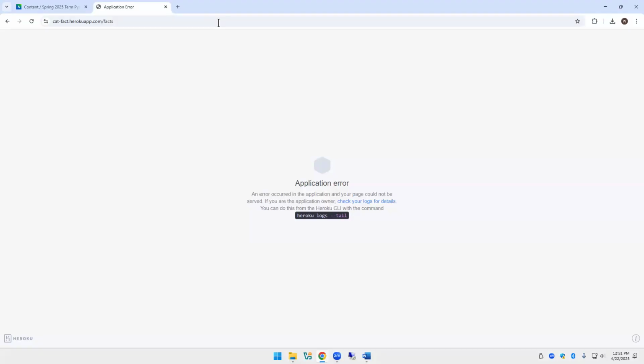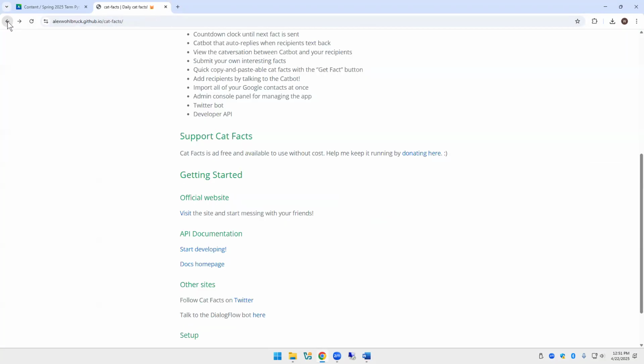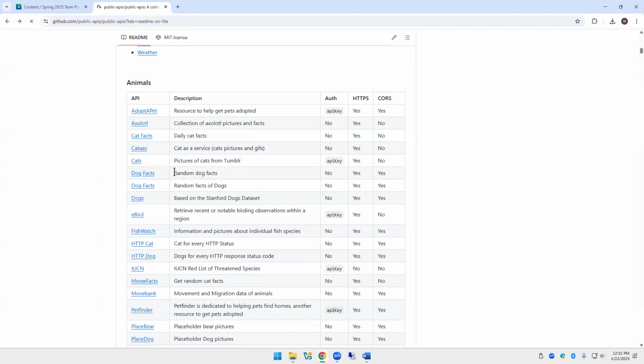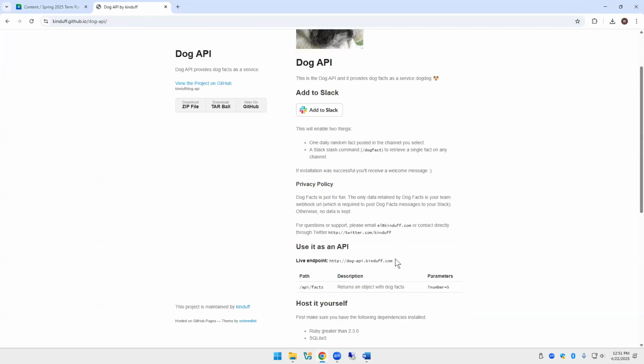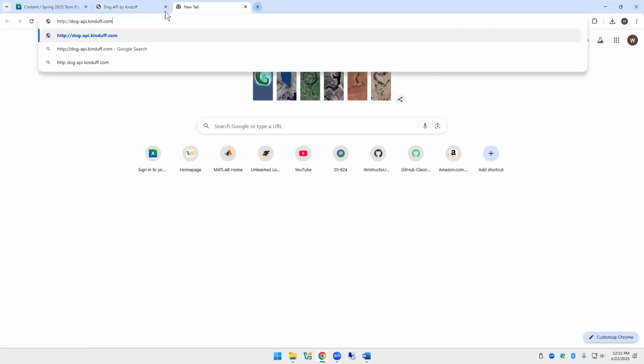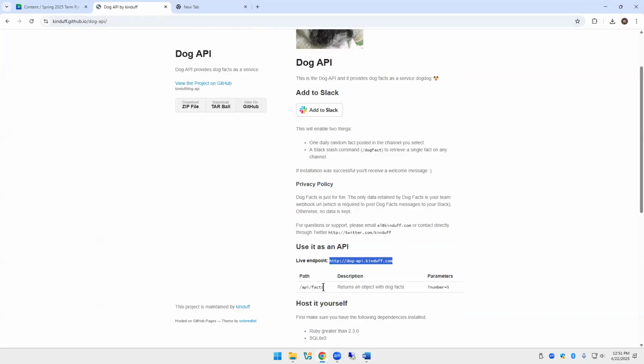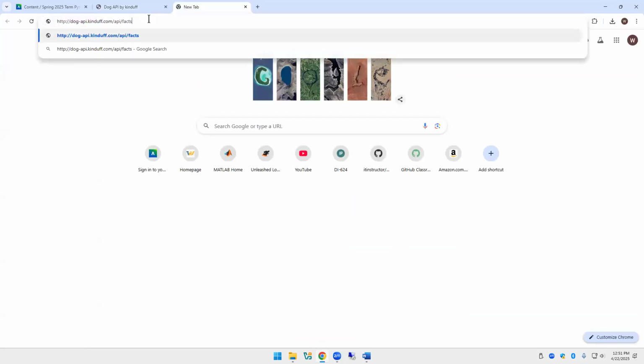Oh, see, that one's now dead. That happens. I didn't think that one was dead. I thought that one still worked. I don't know. I'm not doing very good so far. Let's see if this one's working. This one provides dog facts as a service. Okay, so here is the live endpoint. Yep, that's the endpoint, meaning that's the website. And then the path is the same as the other thing we were looking at. It's what you want to retrieve. So we want API facts. I'll see if it works. There we are.